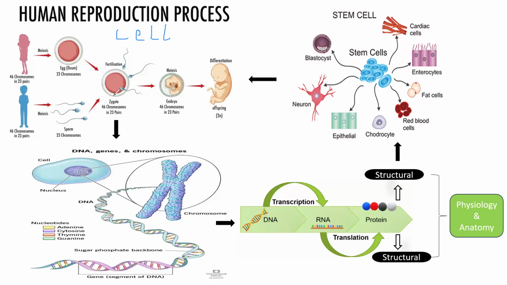That is why if you have a baby, you will see that the baby usually inherits some characters from the mother and some characters from the father. This is due to the recombination of this genetic material, which are the chromosomes. So 23 from egg, 23 from sperm, making a total of 46 chromosomes. That is 23 pairs of chromosomes.